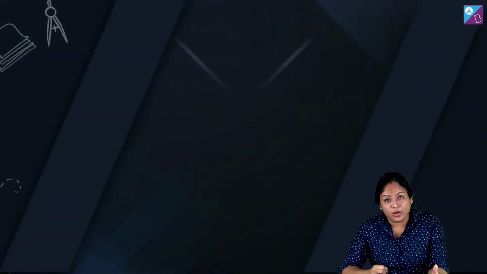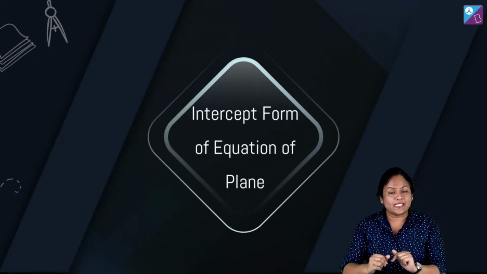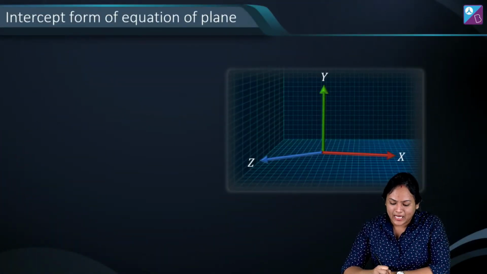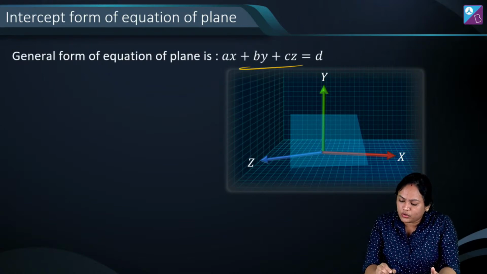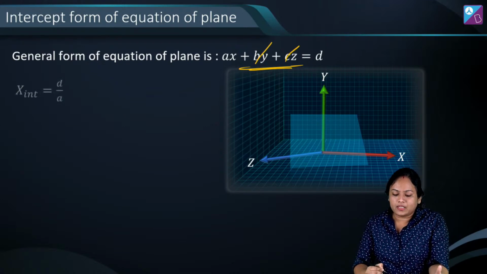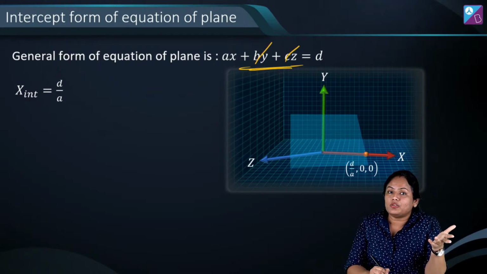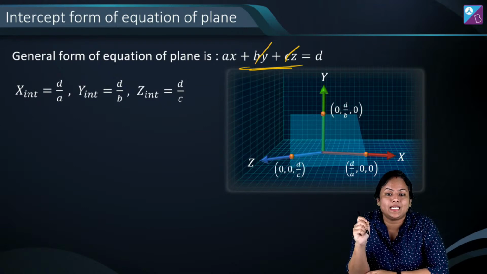So some other forms are also famous. Intercept form. Just like in lines there was an intercept form, in planes you have an intercept form. So suppose you have the equation of a plane as ax plus by plus cz is equal to d. You already know that if you want to find the x intercept, you will put y and z as 0. So the x intercept will become d by a. Similarly, for y, x and z will be 0. So the y intercept will be d by b and the z intercept will become d by c.